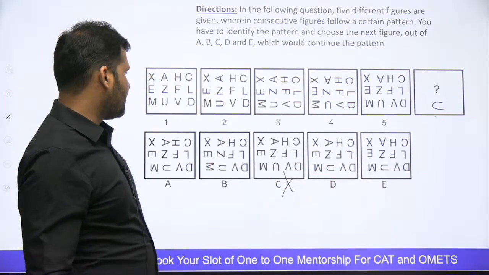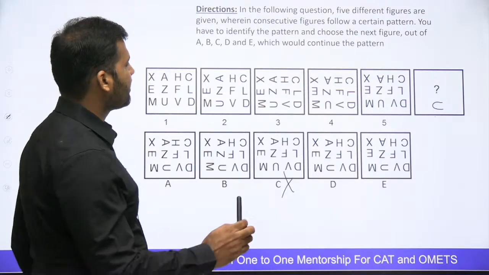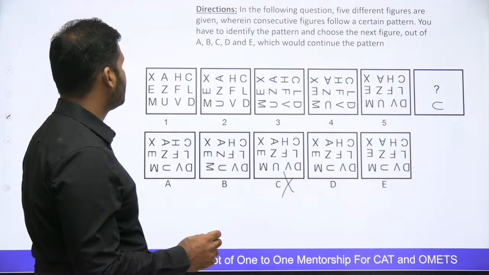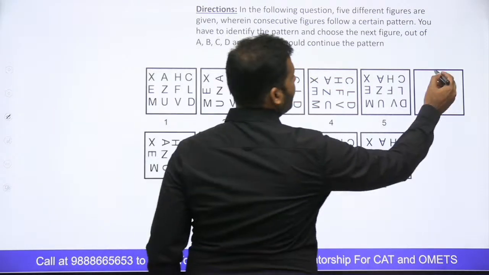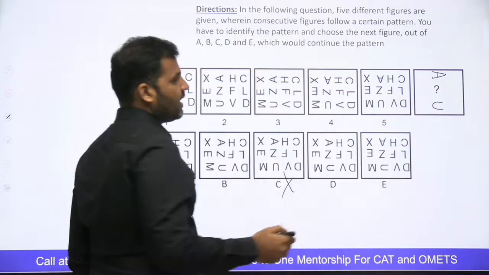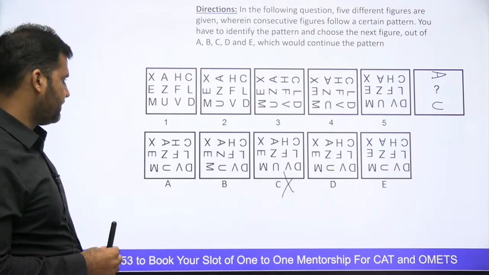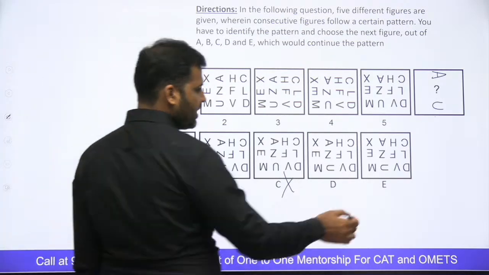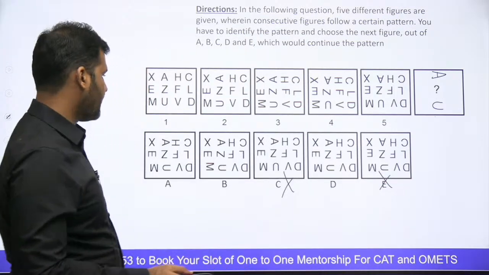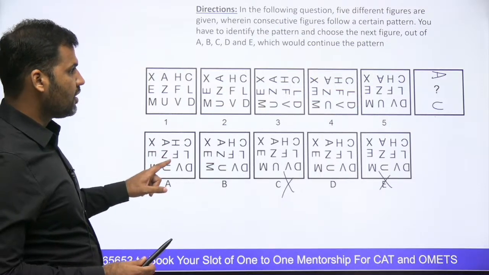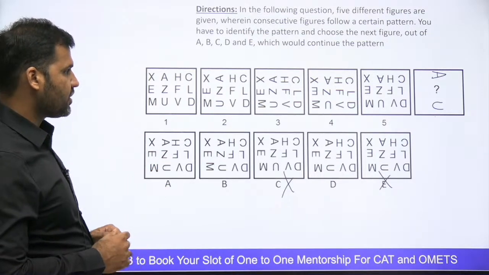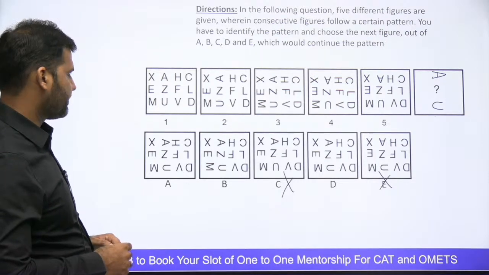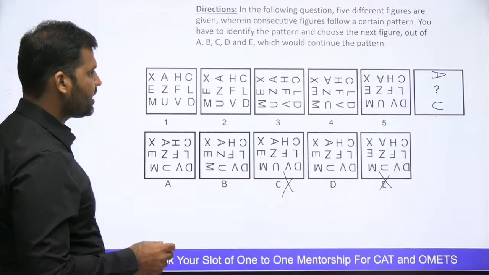And if I look at the letter A guys, right? A को अगर मुझे 90 degree anti clockwise rotation करना है, if I have to rotate it anti clockwise, so this has to be the position of the letter A. Letter A इस तरह से होना चाहिए, am I right? So on the basis of this, you can eliminate option number E, right? And you also know one more thing, किसी और letter का rotation नहीं होना चाहिए, right? No other letter should be rotated. So which option you can eliminate now?